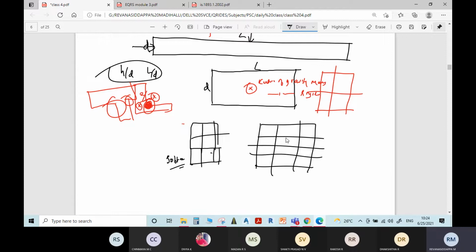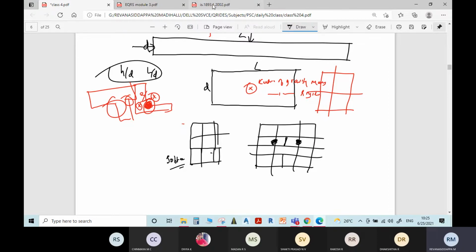At some particular floor, if you provide one floating column like this on either side, or if you avoid one column here, then this will become a soft story. It means a difference in stiffness between floors. One particular story will have very little equivalent stiffness compared to the other stories. That condition is what we call a soft story.